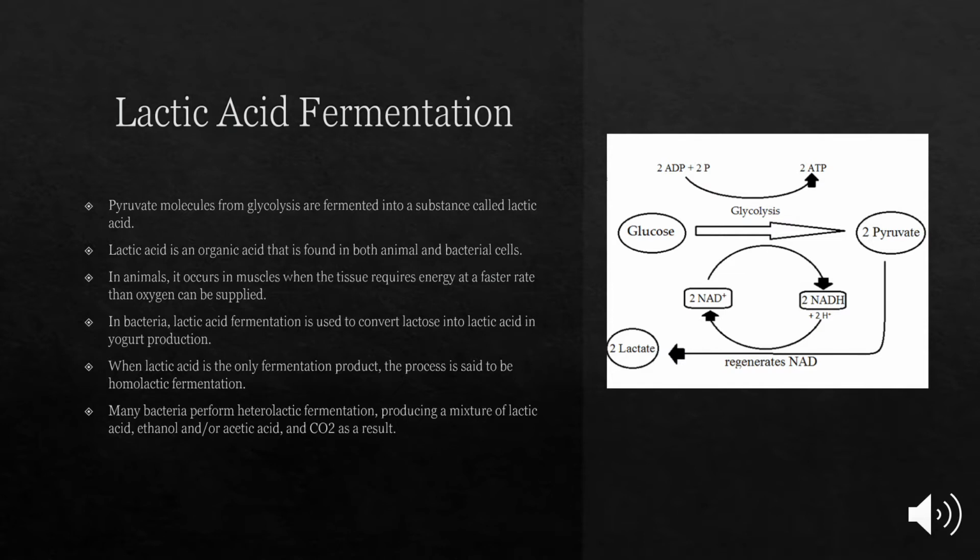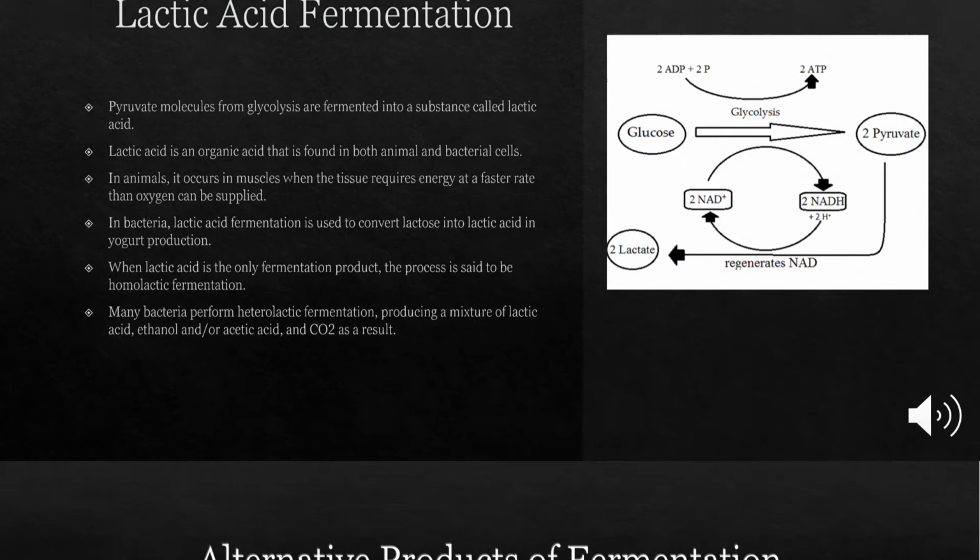During yogurt and cheese production, the highly acidic environment generated by lactic acid fermentation denatures milk proteins, which causes it to solidify. When lactic acid is the only fermentation product, the process is said to be homolactic fermentation. However, many bacteria perform heterolactic fermentation as well, in which they produce a mixture of lactic acid, ethanol, acetic acid, and carbon dioxide as a result.